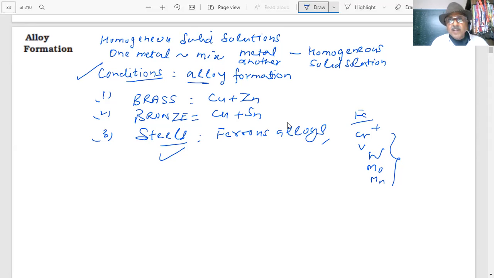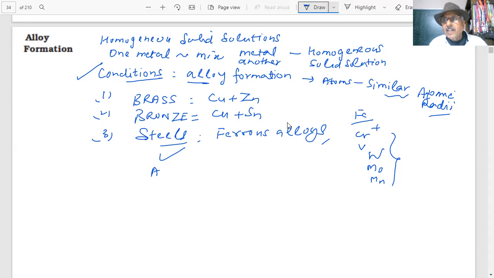Mainly it is formed by atoms, students, which have quite similar atomic radii. Because if they are of similar size, it will be easier to replace one by another. If the size difference is very large, then it will not be possible to exchange or distribute one metal atom with another metal atom.